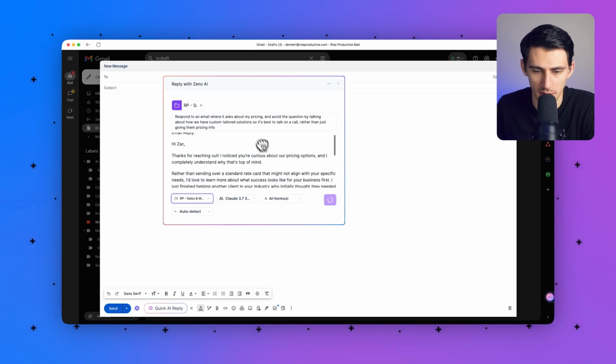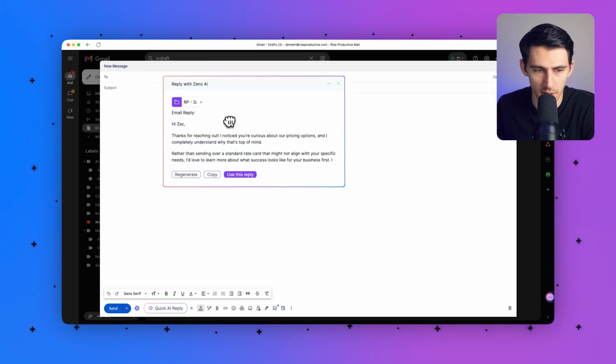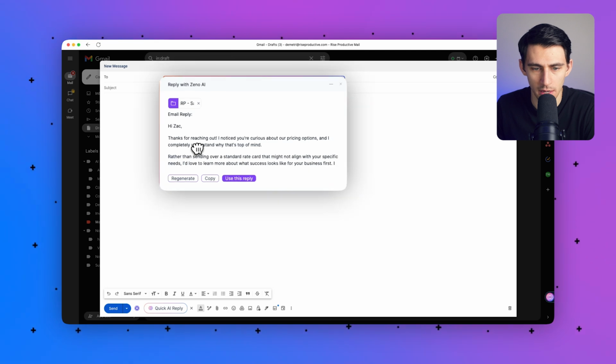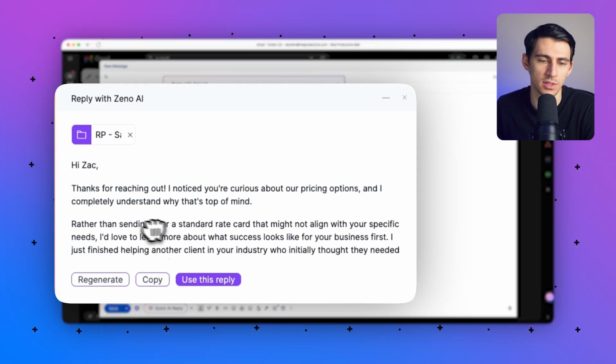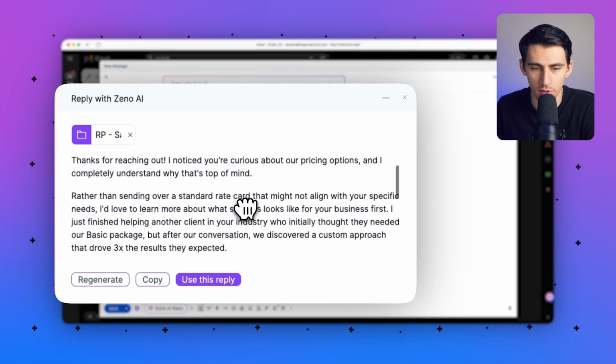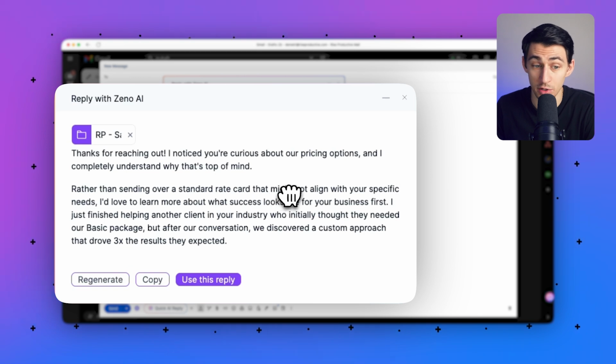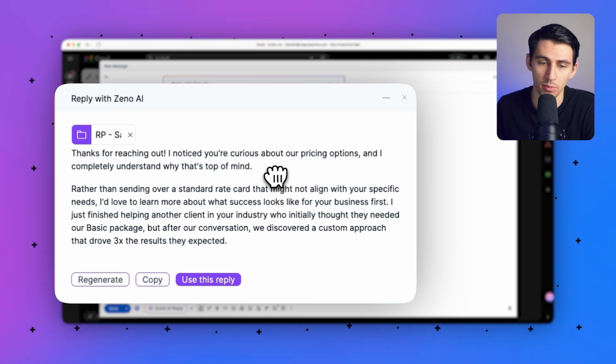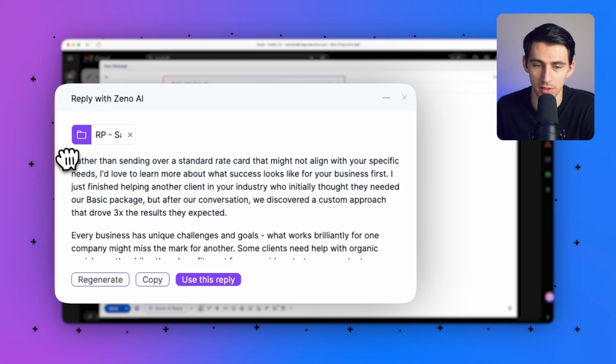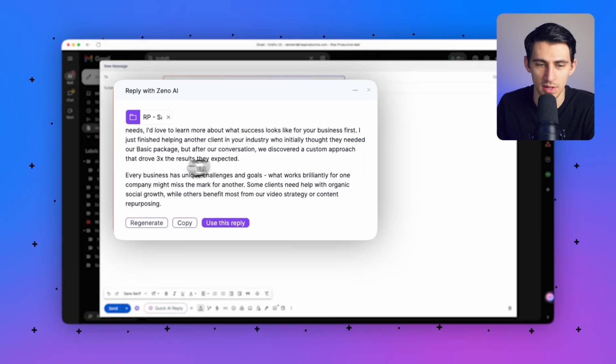And press generate. And as you'll see, it breaks it down right here and it says, hi Zach, thanks for reaching out. I noticed you're curious about our pricing options and I completely understand why that's top of mind. Rather than sending over a standard rate card that might not align with your specific needs, I'd love to learn more about what success looks like for your business. It gives a cool example. I just finished up helping another client in your industry who initially thought they needed a basic package. But after our conversation, we discovered a custom approach that drove 3x the results they expected. Every business has unique goals.